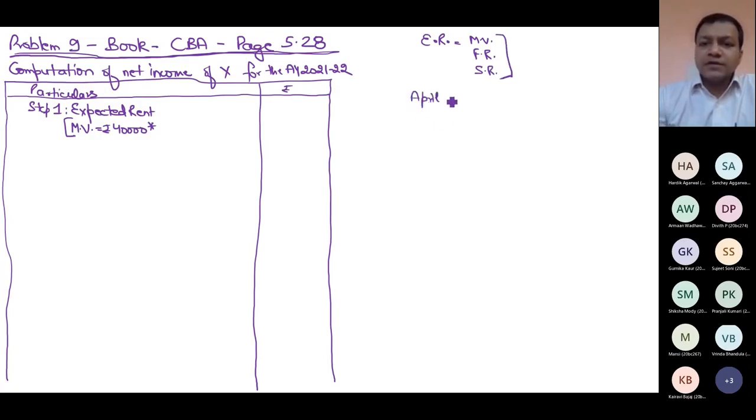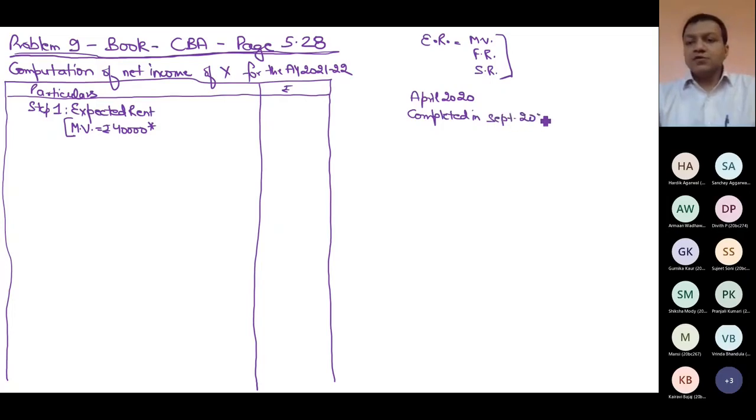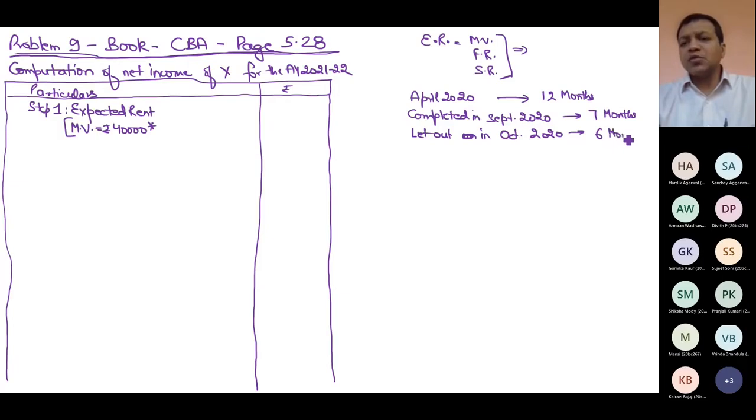My year starts from April 20. The house was completed, the house was ready in September 20, but the house was given on rent, let out, in October 20. So the question which can arise in my mind is, will this expected rent be for the entire 12 months, or for these 7 months, September to March, or for this period of 6 months, which is more logical?